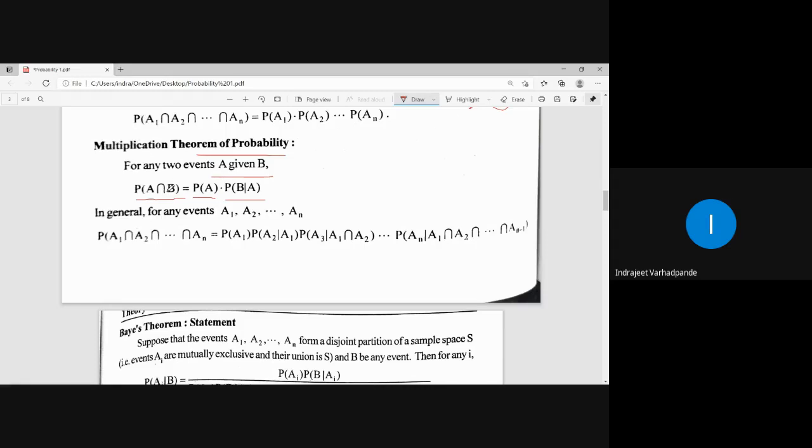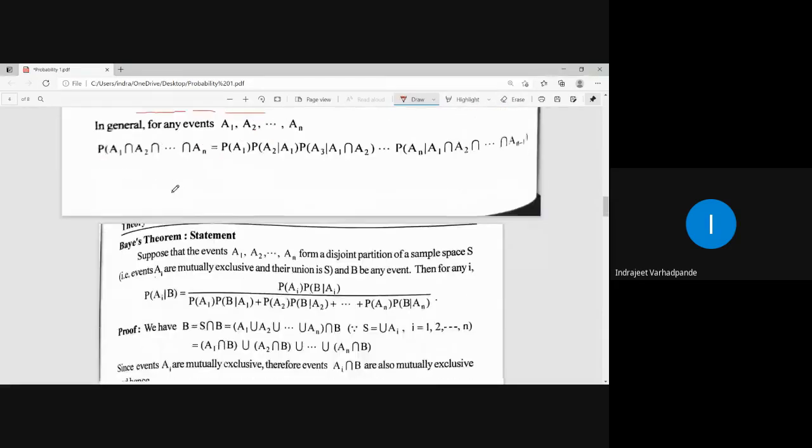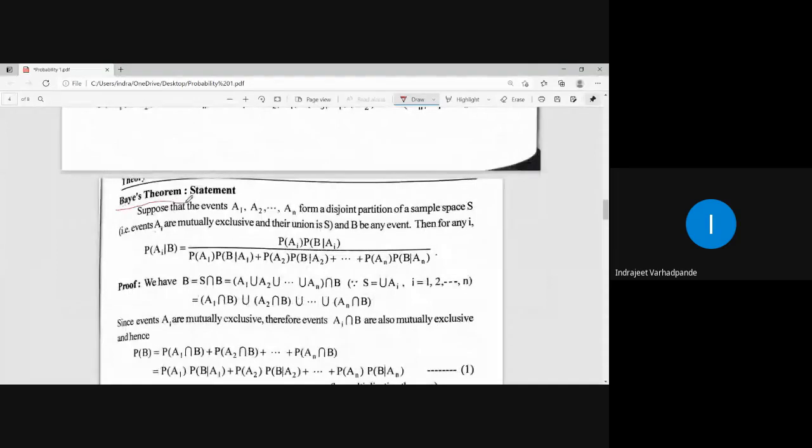With the knowledge of all this, we try to define a theorem which is called Bayes theorem. So what is the statement of the Bayes theorem? This you need to remember because we will be solving examples related to the Bayes theorem. In engineering, we are not concerned about the proof of the theorem, but we are more bothered about the application or implementation of the theorem. So whatever theorems we are learning, we are concerned only with the theorem's statement and not the proof. So kindly note down the Bayes theorem statement.